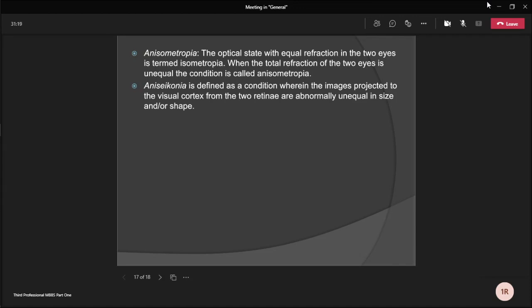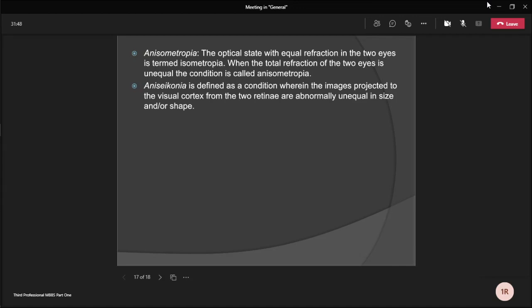Acquired anisometropia may occur due to asymmetric age change, uniocular aphakia after removal of the cataractous lens, or implantation of an intraocular lens of wrong power. Clinical types: it may be simple anisometropia or compound anisometropia. In simple anisometropia, one eye is normal and the other eye is either myopic or hypermetropic. In compound anisometropia, both eyes are either hypermetropic or myopic.